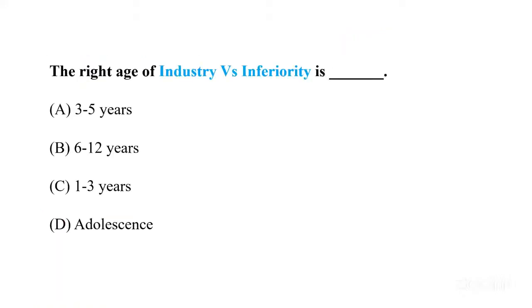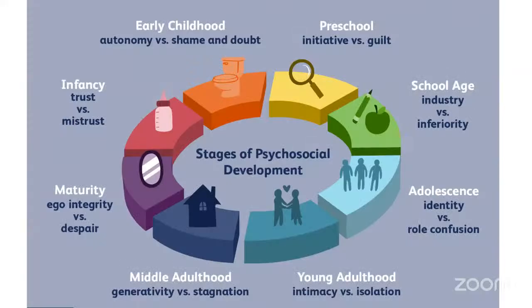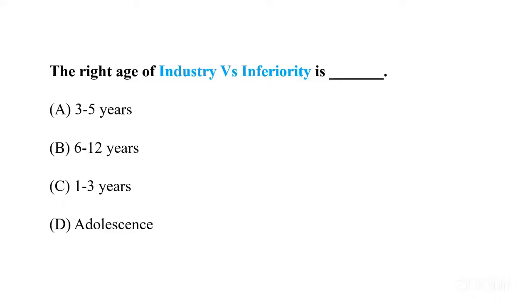The next question is the right age of industry versus inferiority. A is 3 to 5 years, B is 6 to 12 years, C is 1 to 3 years, and last is adolescence. Let's understand these options. This is the sequence we know, and it is talking about industry versus inferiority.